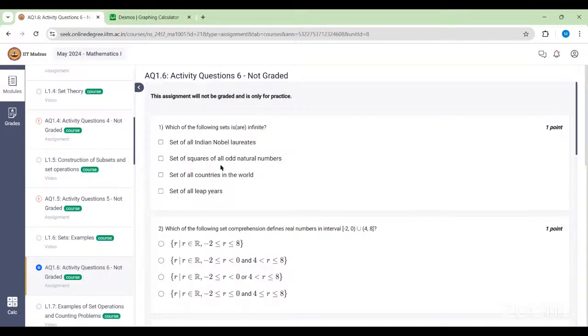Now, set of squares of all odd natural numbers. So odd natural numbers are infinite, so their squares will be infinite. That's why this will be an infinite set. Set of all countries in the world. Again, it's a finite number, 160 or 150 or whatever this is.